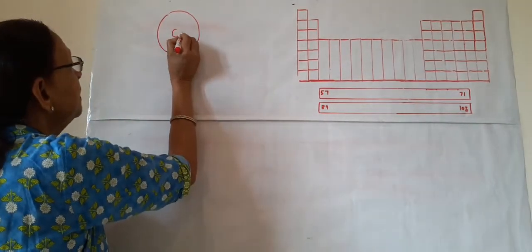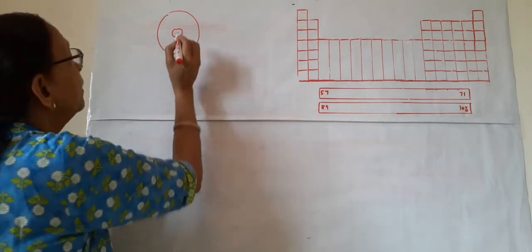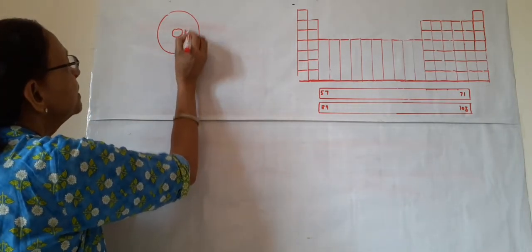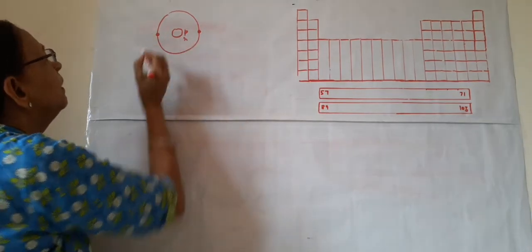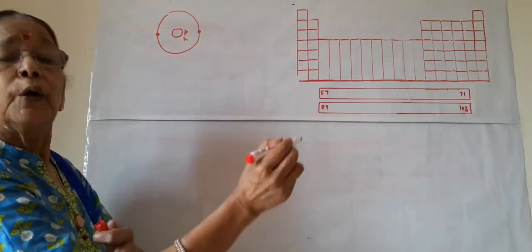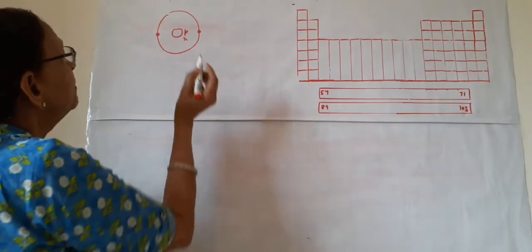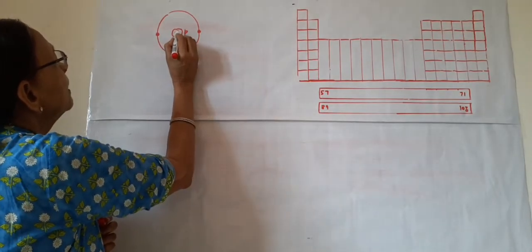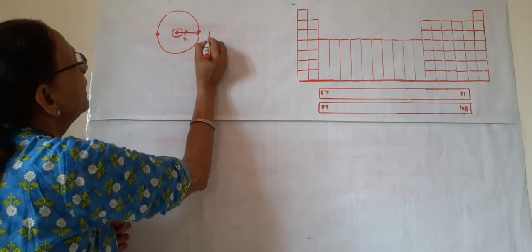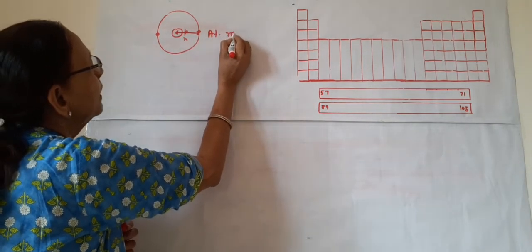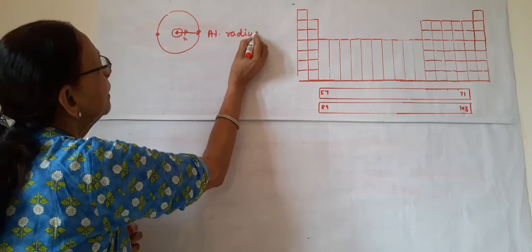In the center, the nucleus is present, where protons and neutrons are present, and these are orbits where electrons are rotating. So what is the atomic size? Atomic size is also known as atomic radius.